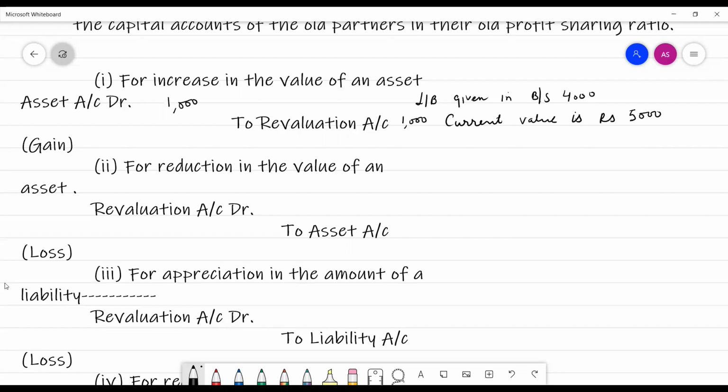As this is a gain, it would come on the credit side of the revaluation account. So we will credit the revaluation account, and as the value of the asset has increased, the asset would be debited. And for a reduction in the value of an asset, the entry would be vice versa, the opposite.